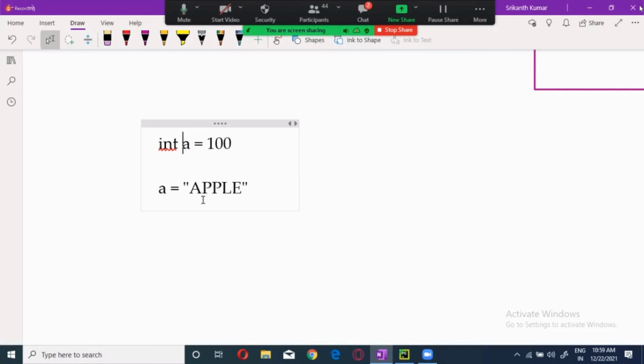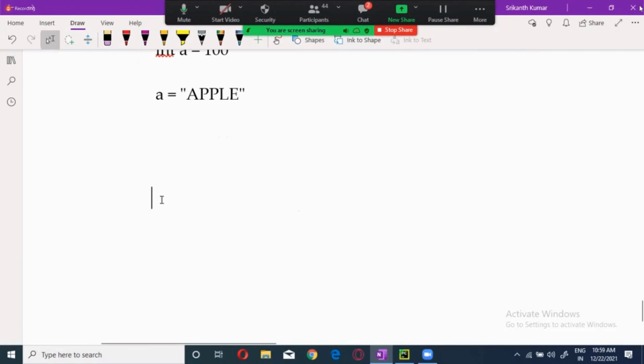In Python, what it does is, A is equal to 100. Here we are not giving a data type. Have you seen it? We didn't give int there. That's what she was saying, that there's no need to give the integer. Now here, what is happening? First, memory is occupied by the 100 and A is allocated to it. Now A is referring to the memory location where the 100 is. What is the data type of A? As per the value stored, that is the type. Now when I do A is equal to apple.